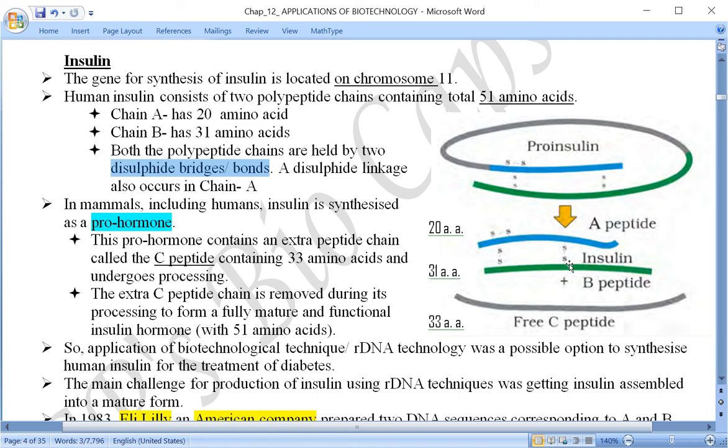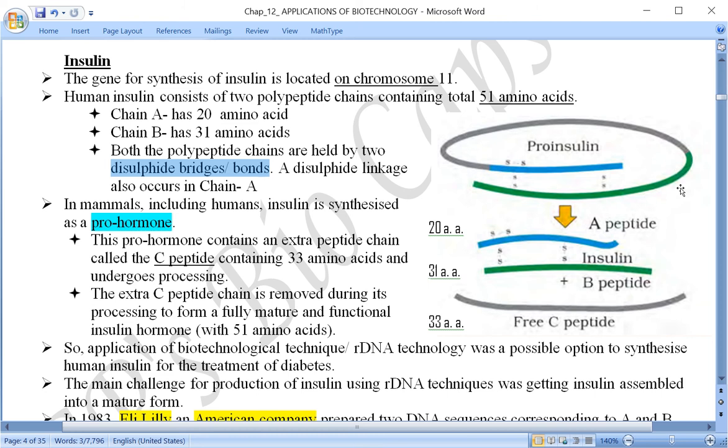Now, in animals and also in humans, including any mammals, when insulin is synthesized, actually three different chains are synthesized.